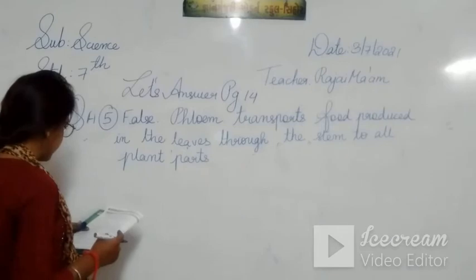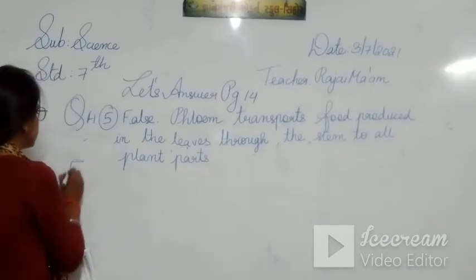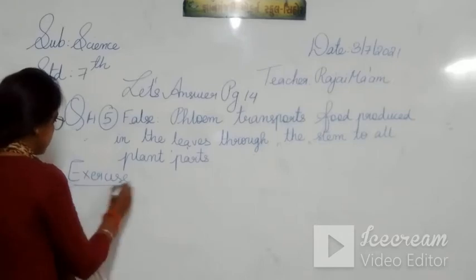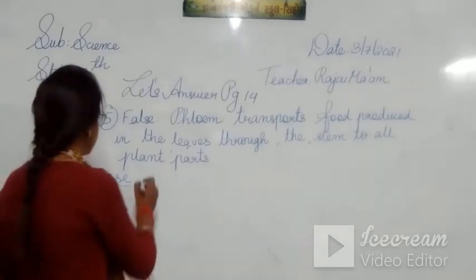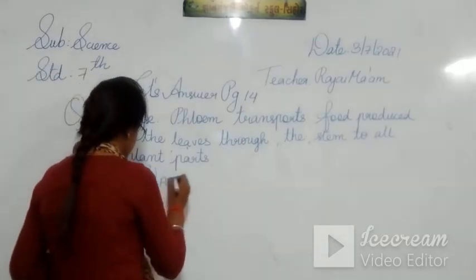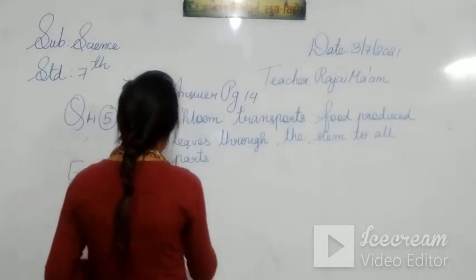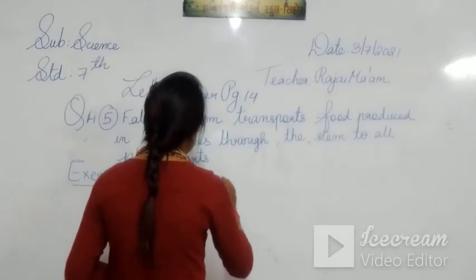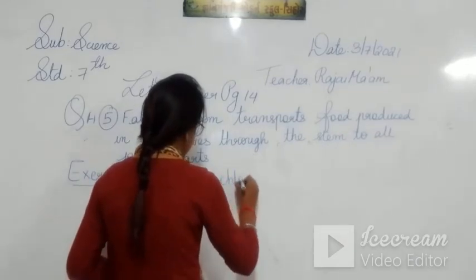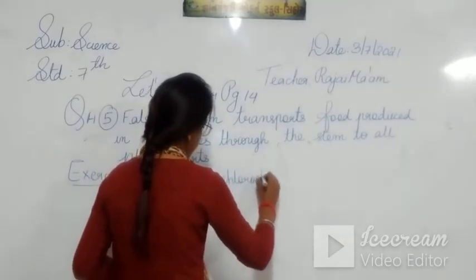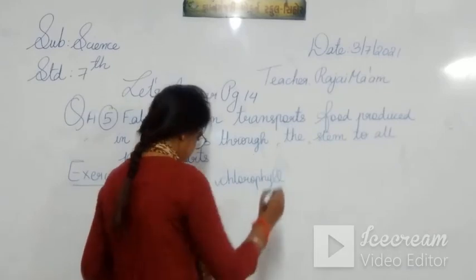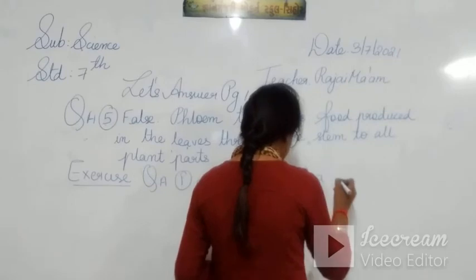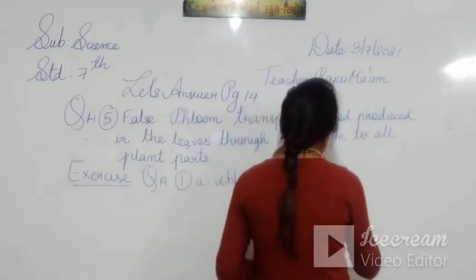Now exercise we are doing. In that question A, first one is A, chlorophyll. Second is option A, starch.